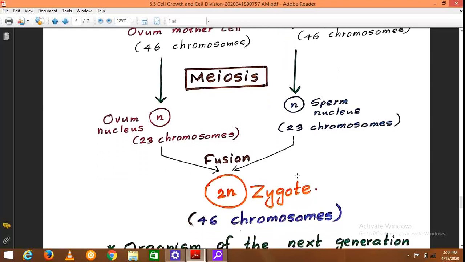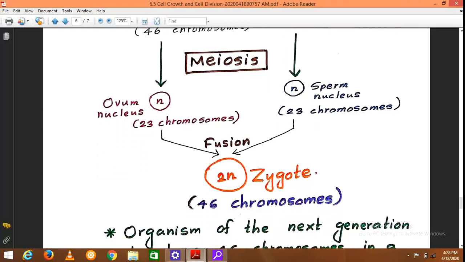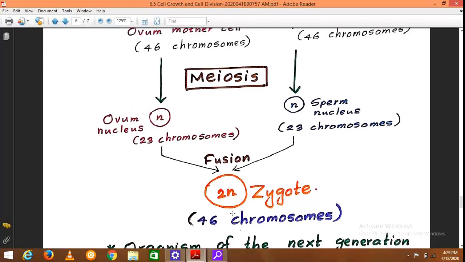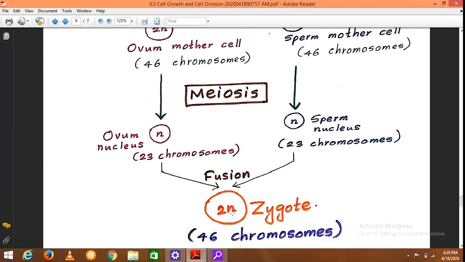Then during the fusion of the ovum nucleus and the sperm nucleus, these two will combine and form the diploid zygote, which contains 46 chromosomes. Then this zygote will undergo mitotic cell divisions and the number of chromosomes is kept constant from generation to generation. So this is a place where both meiosis and mitosis become important.